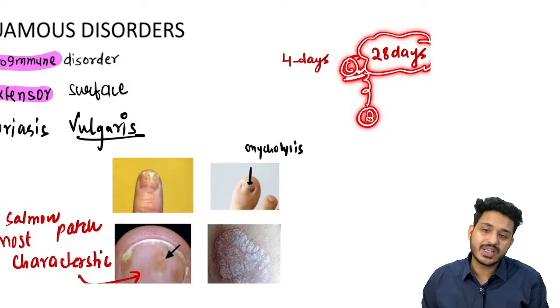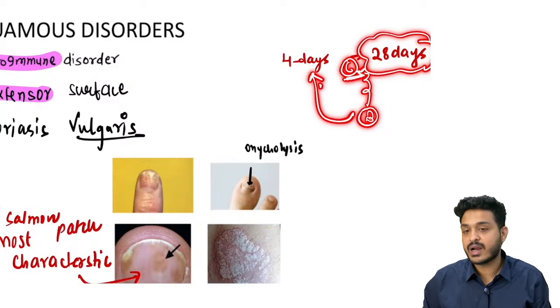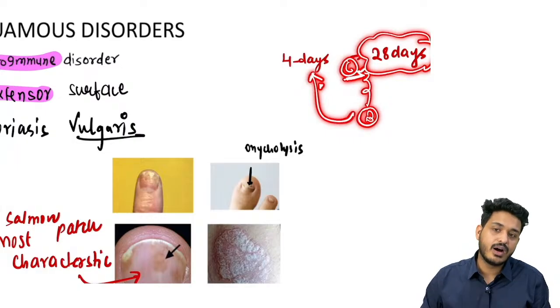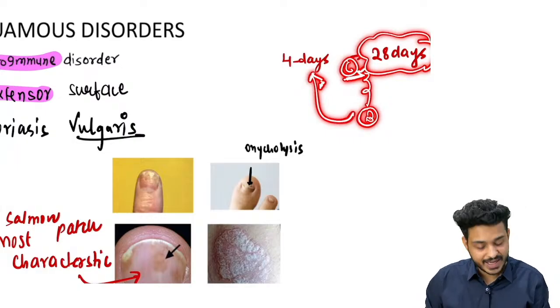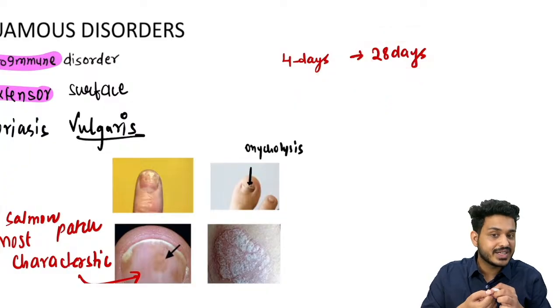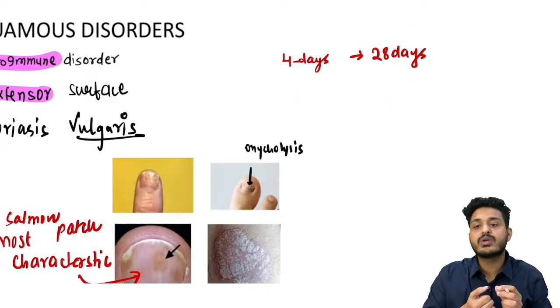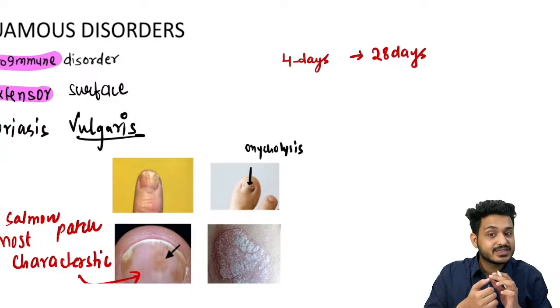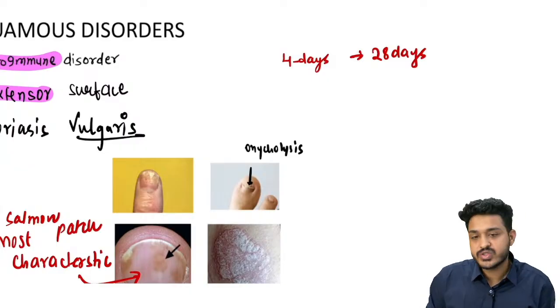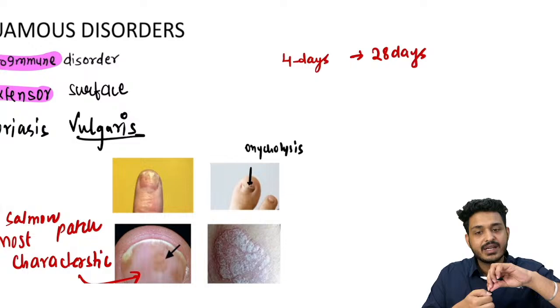Now what happens in psoriasis? The skin starts coming up in 4 days. This skin is going to come within 4 days. This is going to get accumulated. Now where will it accumulate? On the stratum corneum. Now if it accumulates below the nails, what will happen? Inside the nails you will be having keratin deposition. Keratin gets deposited and because of that the nail breaks.